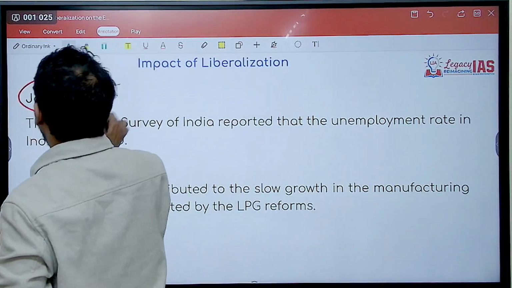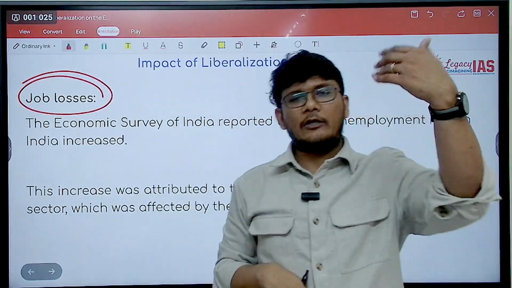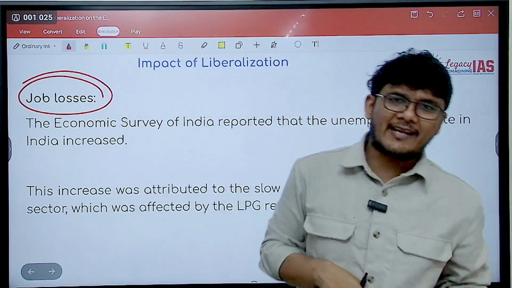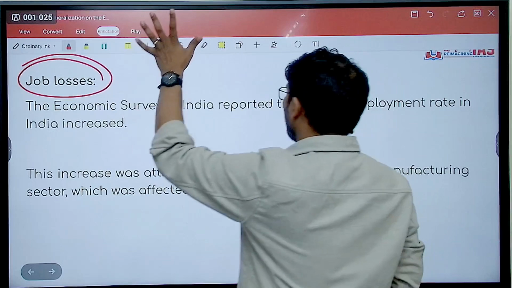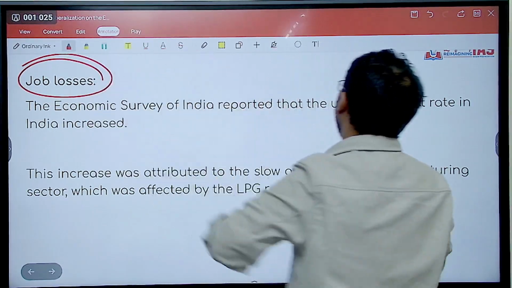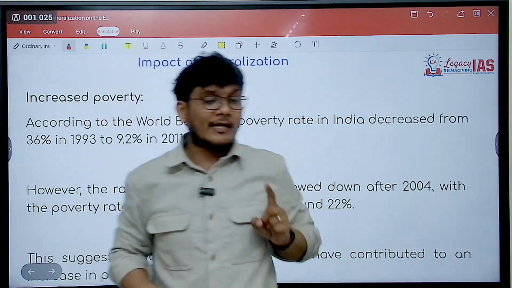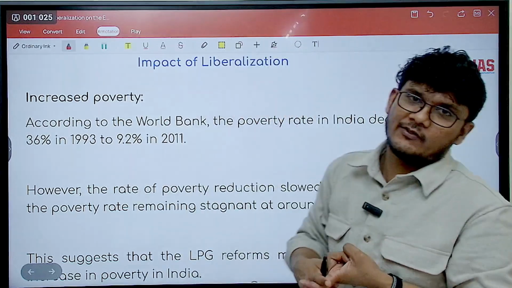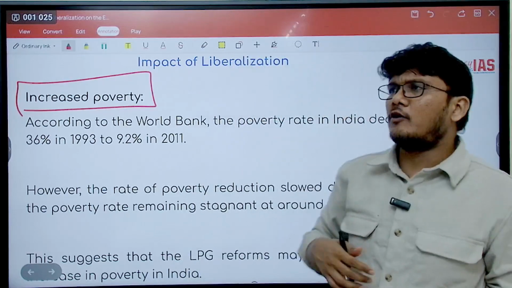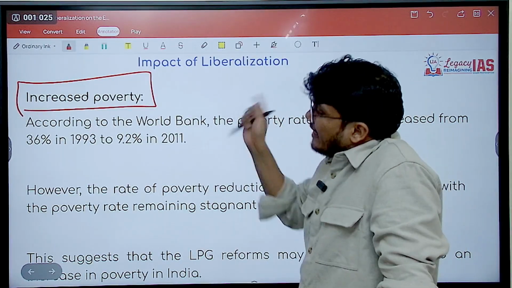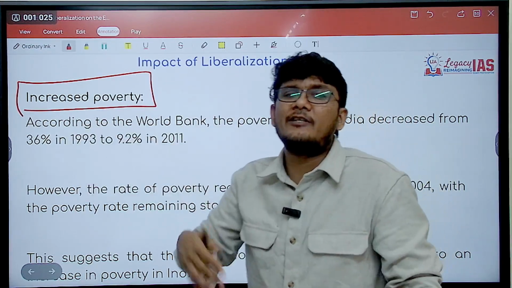Job losses have also happened because if you talk about globalization, transferring of technology, technological advancement, labor power required is less, your labors are not skilled, so jobs are not there, as a result of which the joblessness, which was reported by economic survey that the unemployment rate in India has increased, and it led to also jobless growth in India. Now you can link the two topics that are there. Now further increased poverty. Of course, people were getting out of poverty, but the rate of reduction of poverty was decreasing, and it was becoming sort of stagnant.